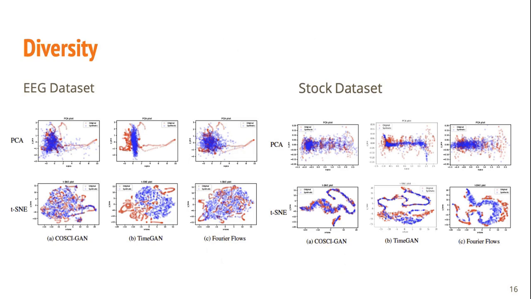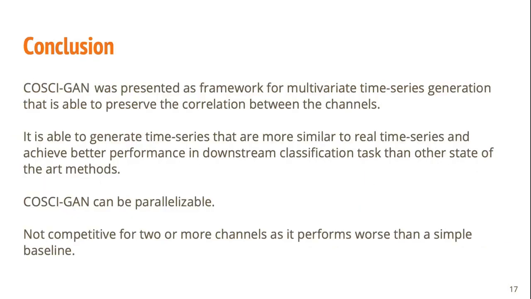For diversity, the data was plotted on 2 axes, and it was observed how the synthetic data, which is the blue, covered the red, and we can see it follows the distribution more accurately with CoSCI-GAN. In conclusion, CoSCI-GAN was presented as a framework for multivariate time series generation that is able to preserve correlation between the channels. It is able to generate time series that are more similar to real time series and achieves better performance in classification tasks compared to other methods.